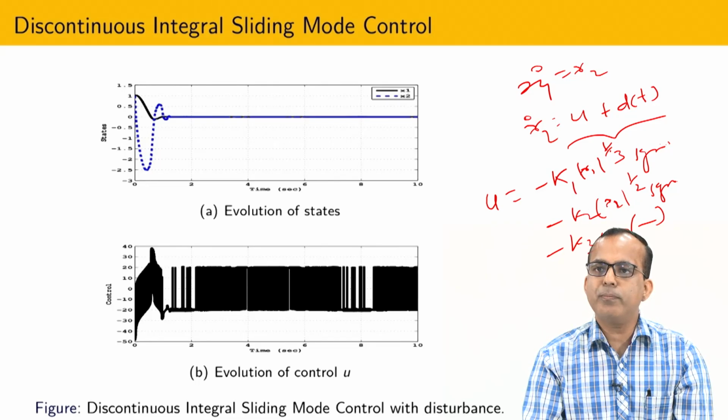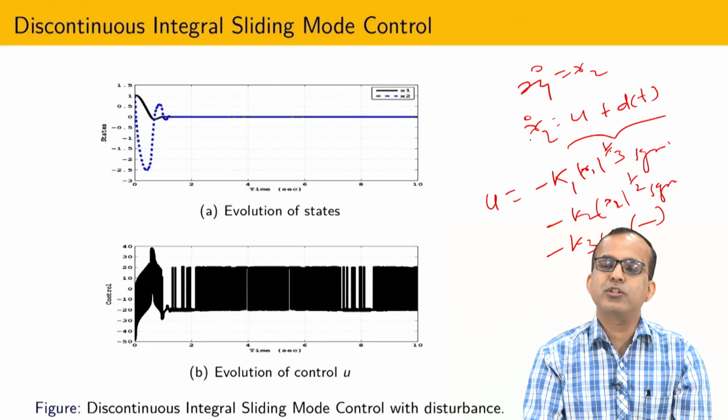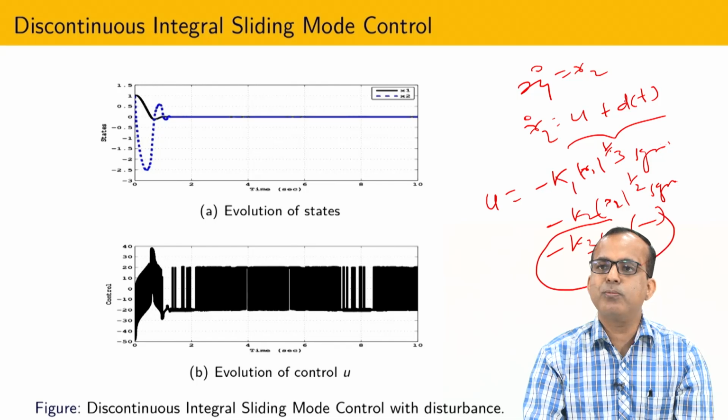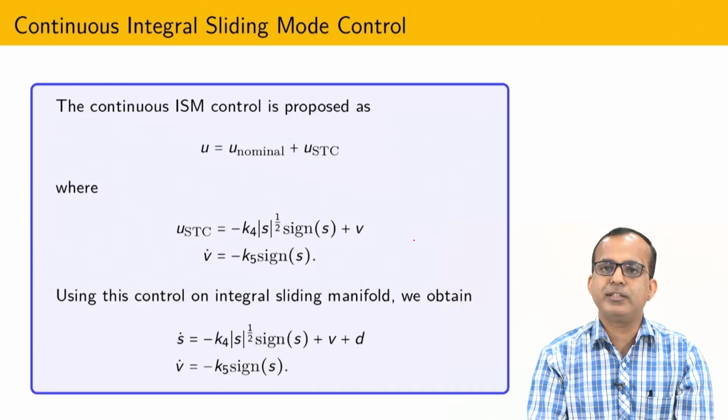Using the Filippov method I can prove that x1 and x2 both equal 0 in finite time. Why? Because this term is only responsible for taking care of disturbance. Finally the whole trajectory is governed by this kind of finite time controller, so I will get finite time stability.